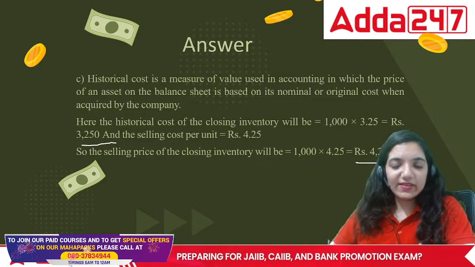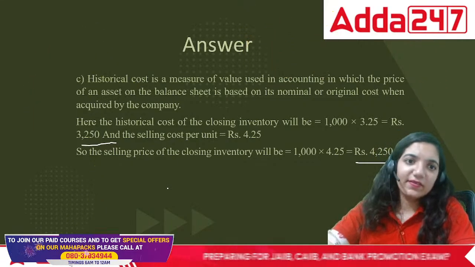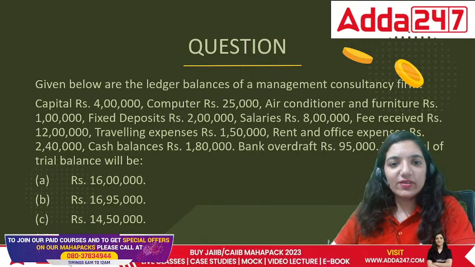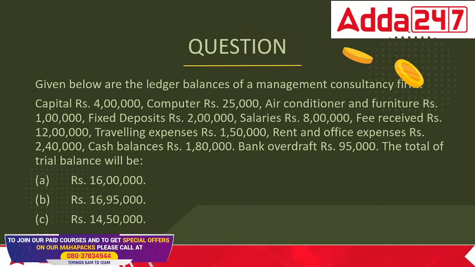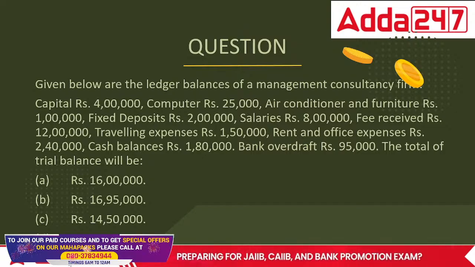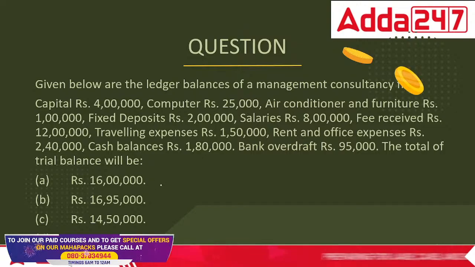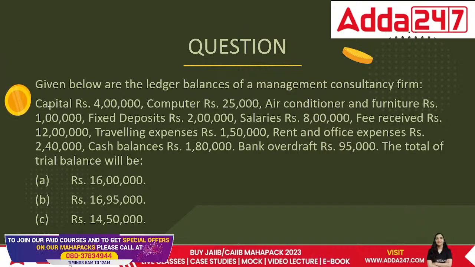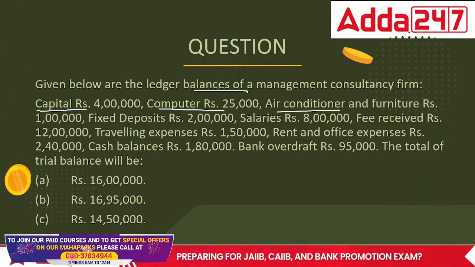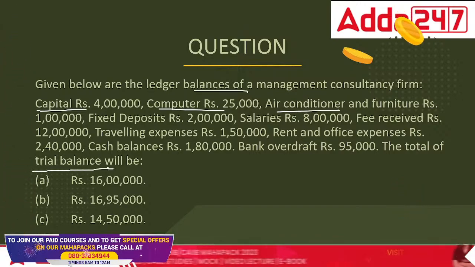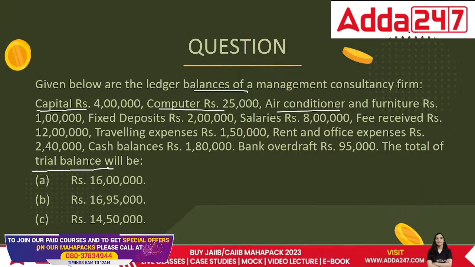Now comes the next question. It's a little lengthier question, but a very interesting question, as we can do much more in terms of the concepts. The capital is given, computer, air conditioner, and they are asking, given below are the ledger balances, what would be the total of the trial balance?